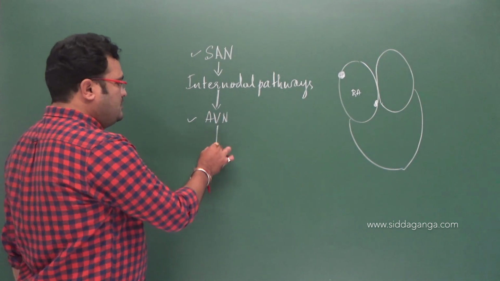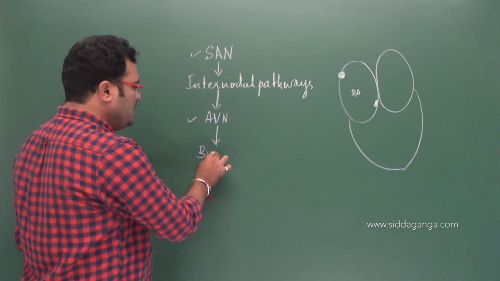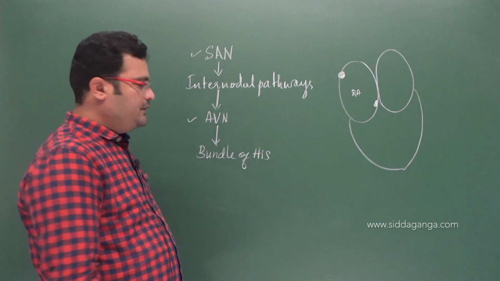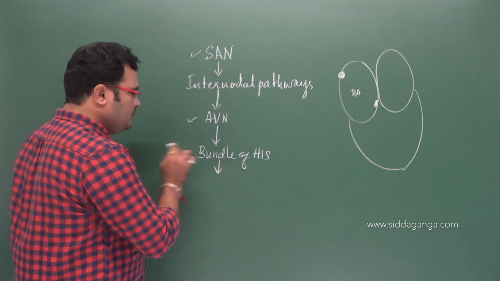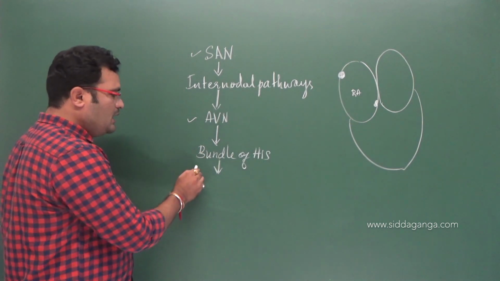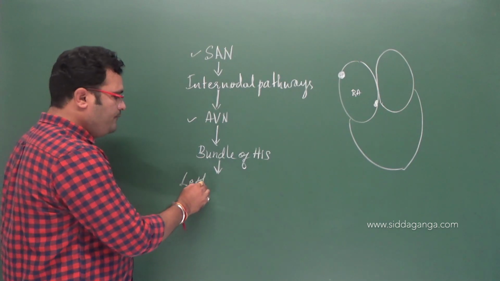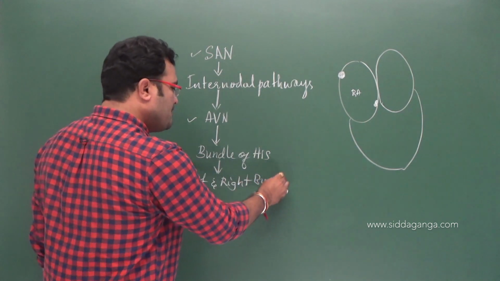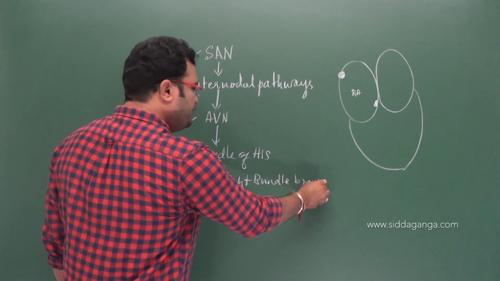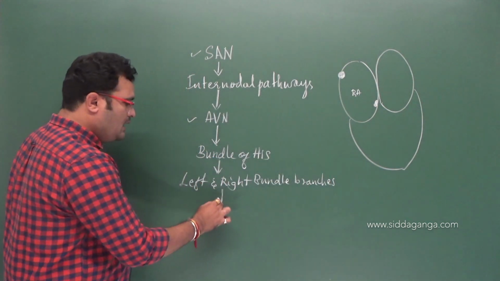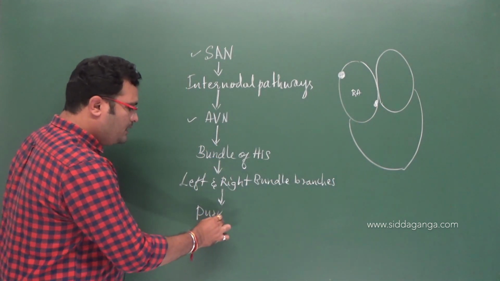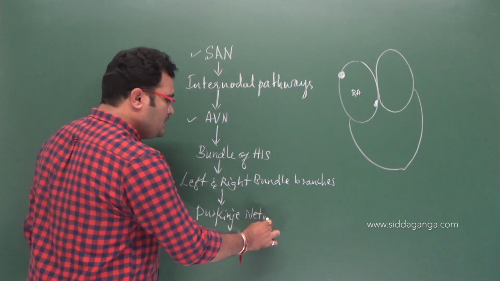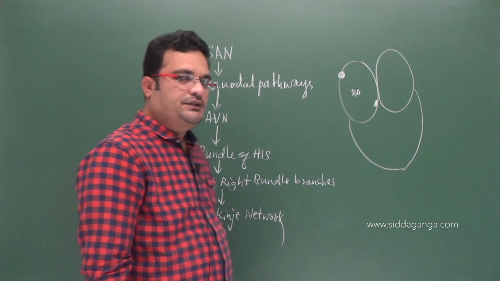From AVN, this leads into the bundle of His, and this further leads into the left and right bundle branches of muscle fibers, and finally Purkinje fibers or Purkinje's network.